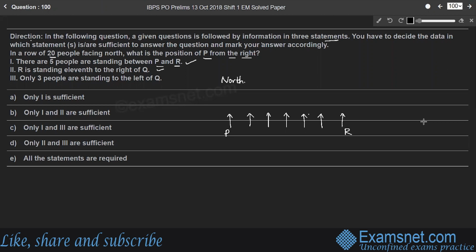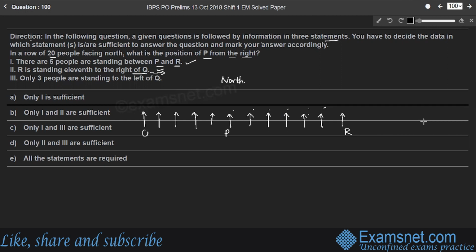Second statement, R is standing 11th to the right of Q. So to the right of Q, R is standing in the 11th position. That means Q is standing 11th to the left of R. I repeat, Q is standing 11th to the left of R. So the position of Q has to be here: 1, 2, 3, 4, 5, 6, 7, 8, 9, 10, 11.